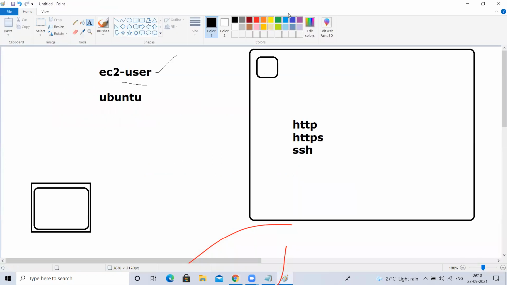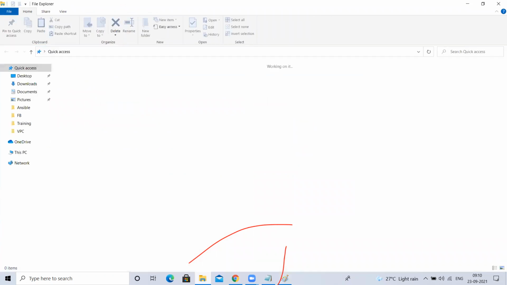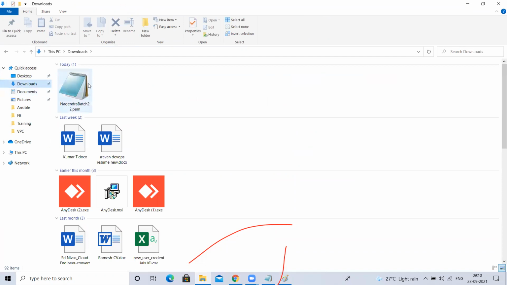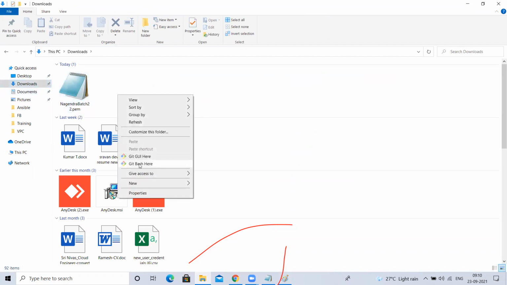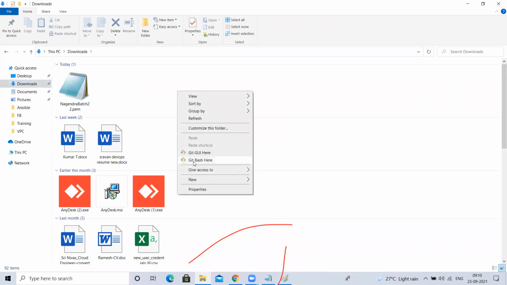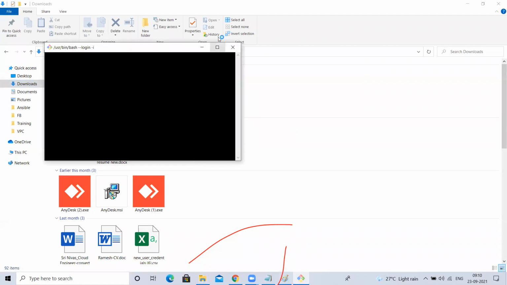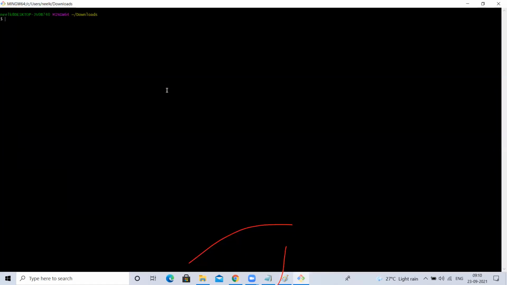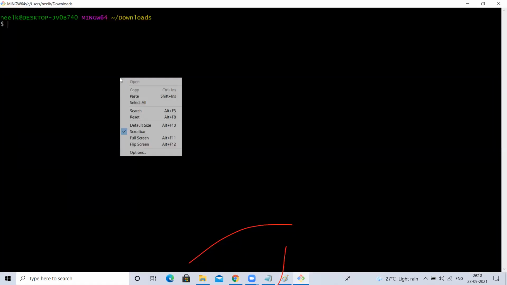How to connect is, I'll go to downloads, wherever that PEM file is. Here I have to right click and open Git Bash here. Remember, wherever this PEM file is, I have this PEM file inside downloads, so there only I have to right click on Git Bash. Okay, let me expand it. Here you have to execute.